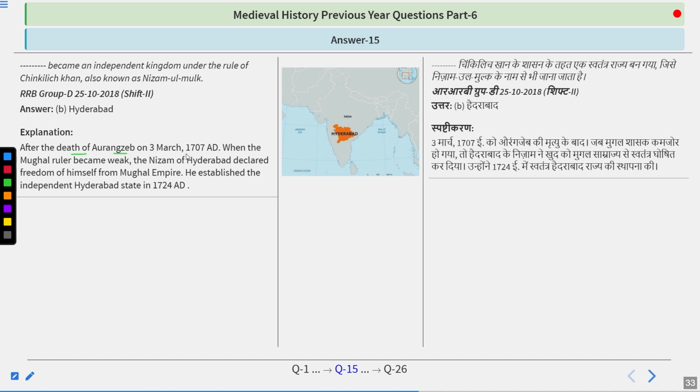After the death of Aurangzeb on 3rd March 1707, when the Mughal rulers became weak, the Nizam of Hyderabad declared freedom for himself from the Mughal Empire. He established the independent Hyderabad state in 1724 AD, and that is how the Nizams and Nawabs came into being. All the systems of Mansabdari and Jagirdari were bifurcated from the Mughal Empire, and they all became independent, just giving an annual pension to the Mughal king, and on that basis they are ruling on their own. That was the time after Aurangzeb's death, and that is how the Mughal Empire declined.